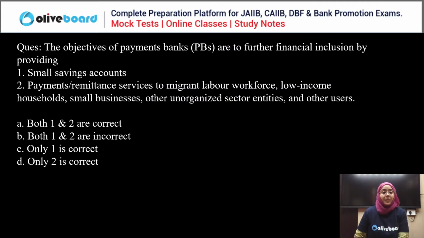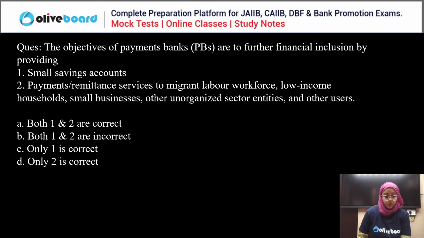Next question. The objective of payment banks is to further financial inclusion by providing a small savings account and payment and remittance services to migrant labor workforce, low-income households, small businesses, and other unorganized sectors. We have already discussed the concept of payment banks and the financial inclusion and literacy topic. So what are the objectives of the payment bank? Tell me the correct answer, everyone.